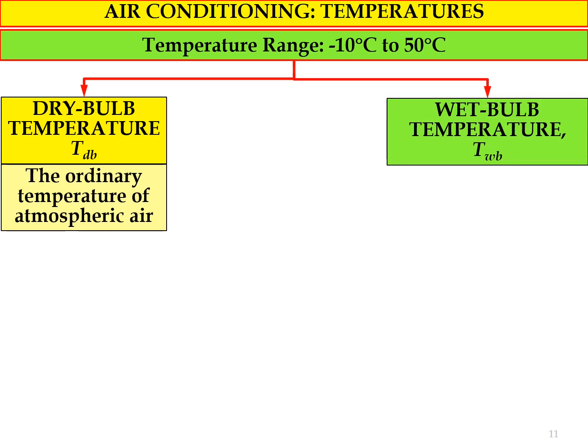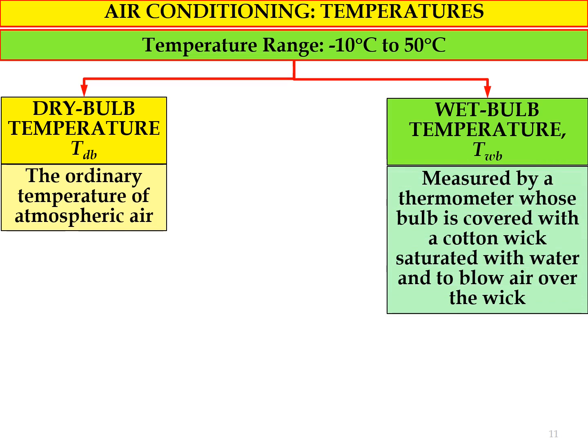Okay, the second temperature is the wet bulb temperature, represented by the symbol TWB. This temperature is actually the temperature measured by a thermometer whose bulb is covered with a cotton wick saturated with water, with air blown over the wick, as shown in the schematic diagram.